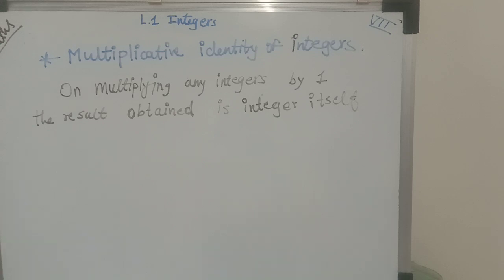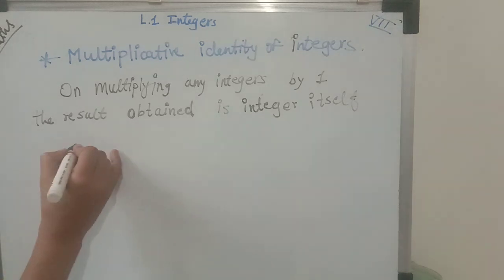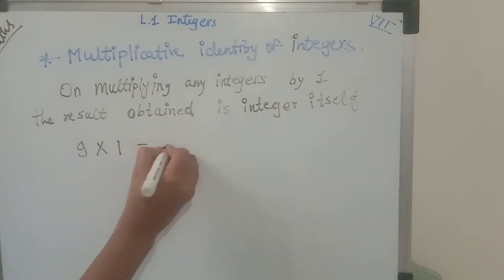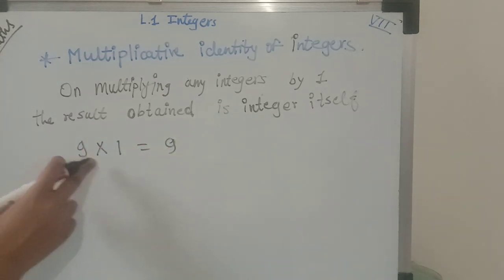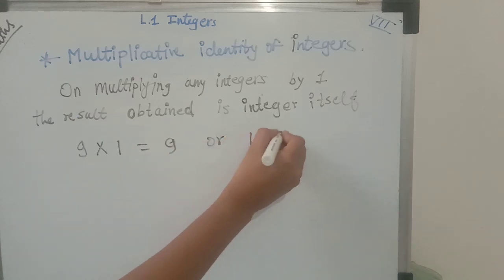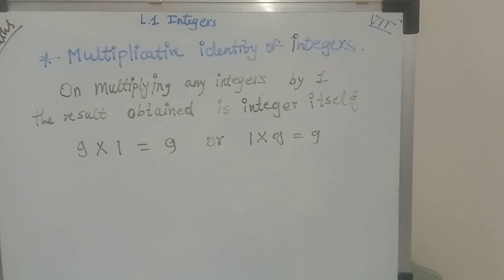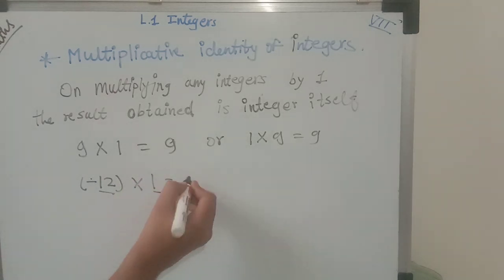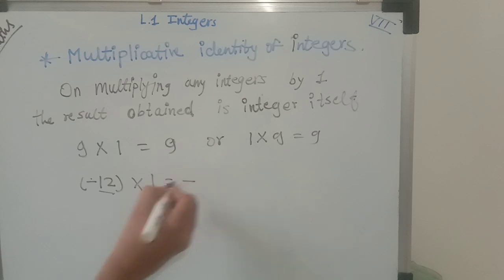So here let's take an example. If I multiply 9 with 1, I will get 9 only. 9 ones are 9. If I change their order, 1 times 9 is also 9. Now let's take a negative integer. If I take -12 multiplied by 1, still one positive and one negative integer is there, so our answer will be a negative integer, and after multiplying we'll get the same number, that is -12.